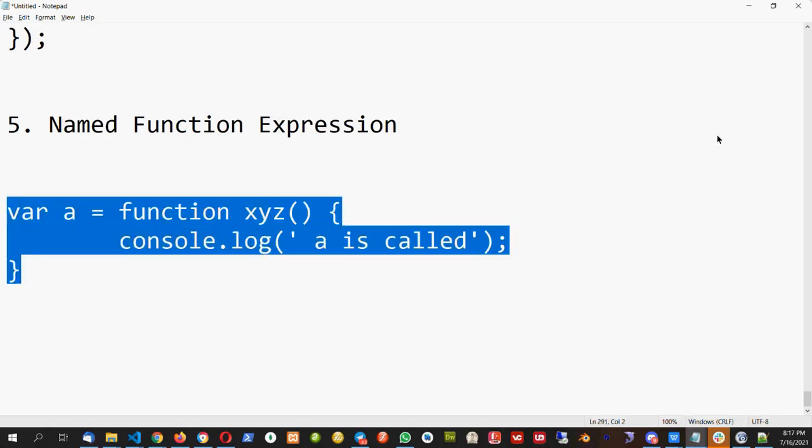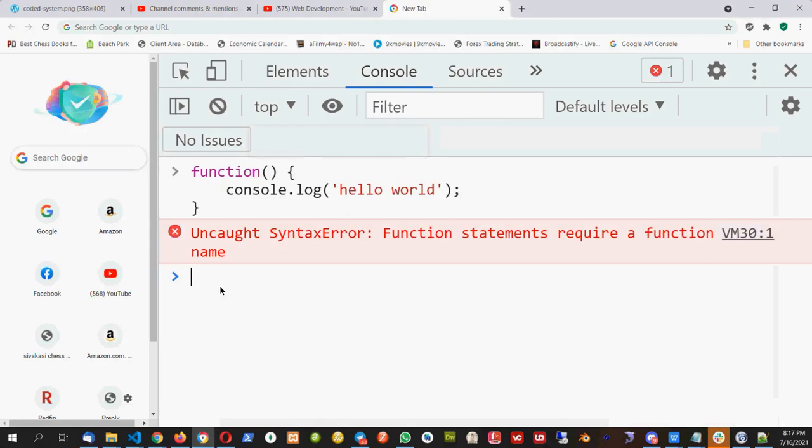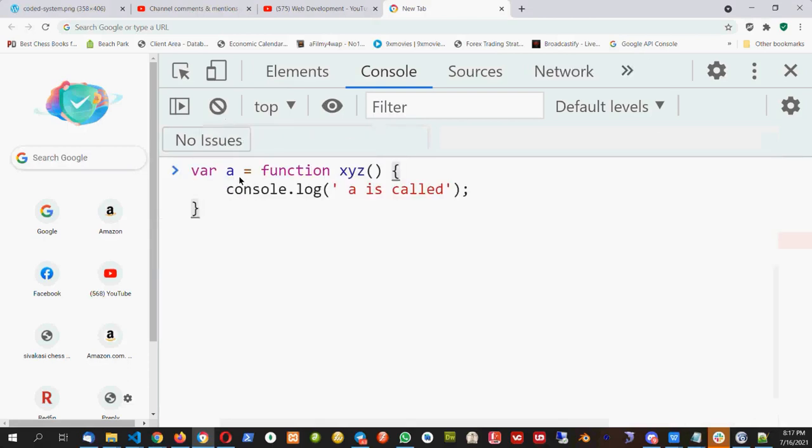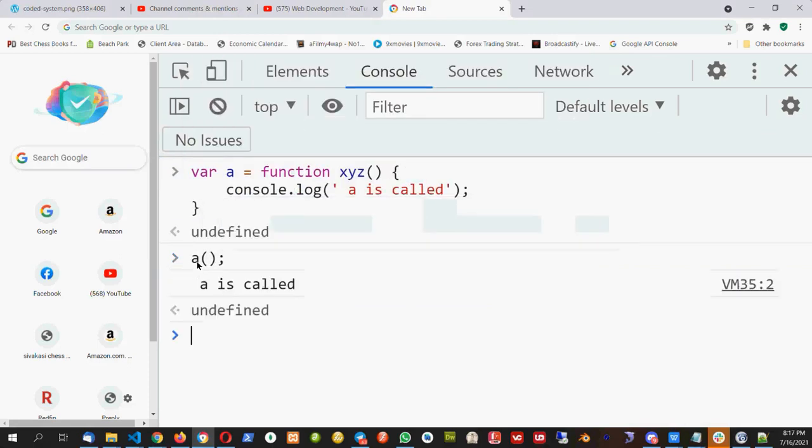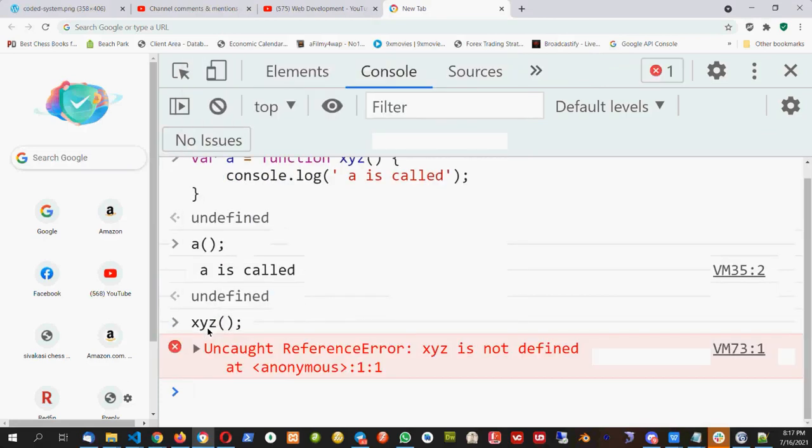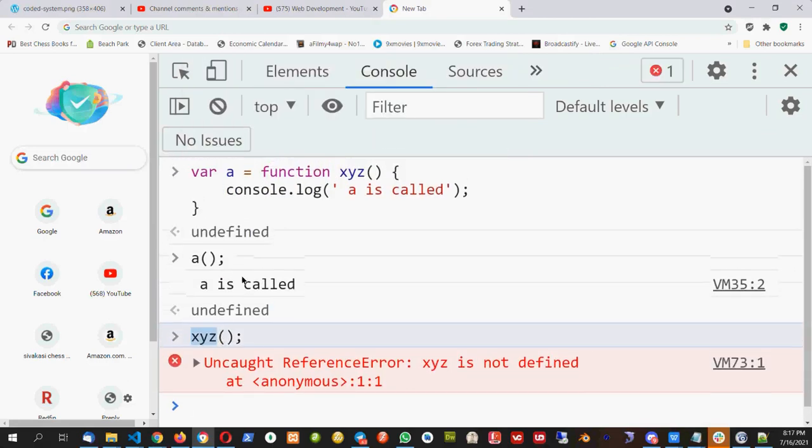Now let's create this named function expression and see what happens. So I created this named function expression. Now I can call a by invoking a like this, and a is called. But I cannot call xyz here. Xyz will give me error because xyz is not created.